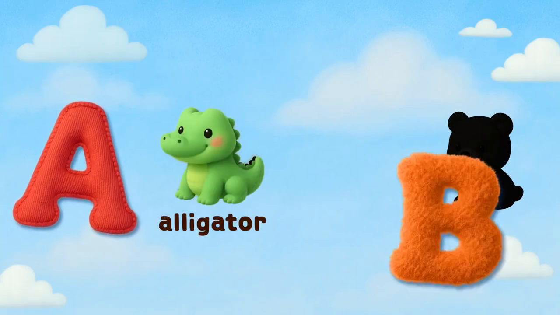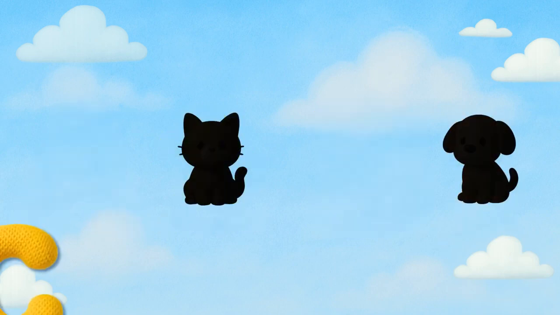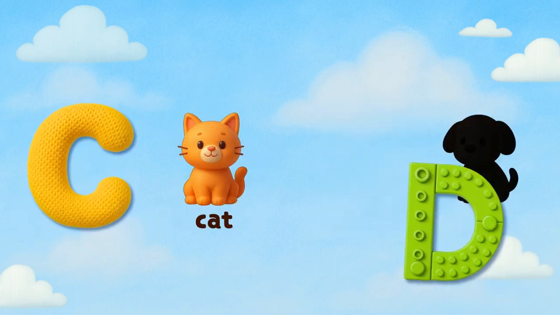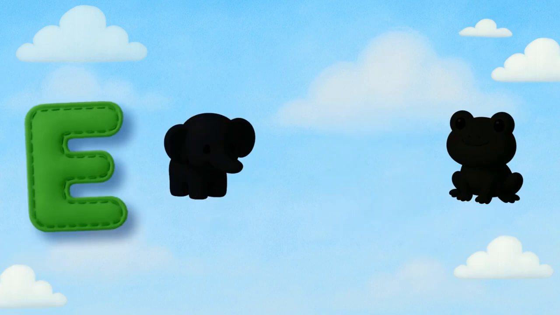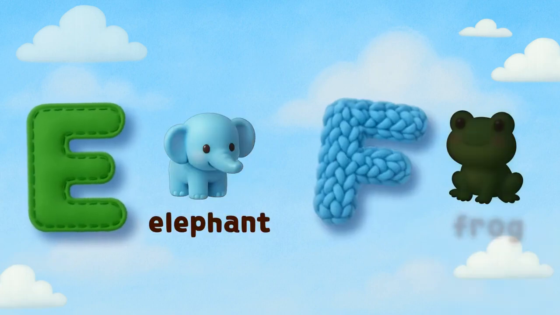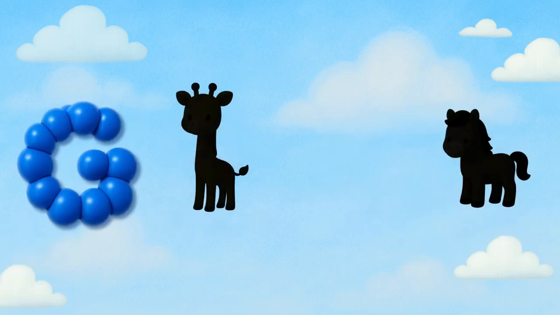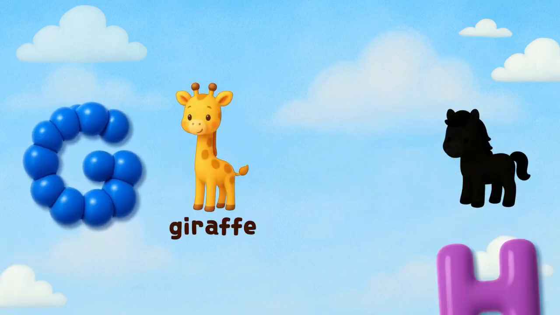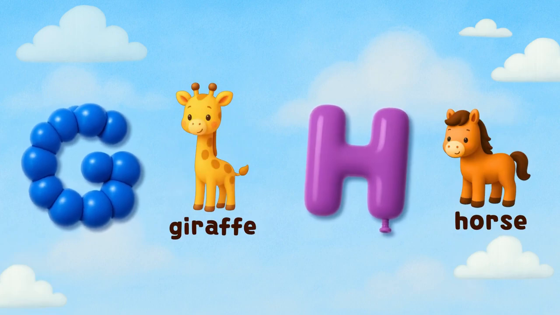A is for alligator. B is for bear. C is for cat. D is for dog. E is for elephant. F is for frog. G is for giraffe. H is for horse.